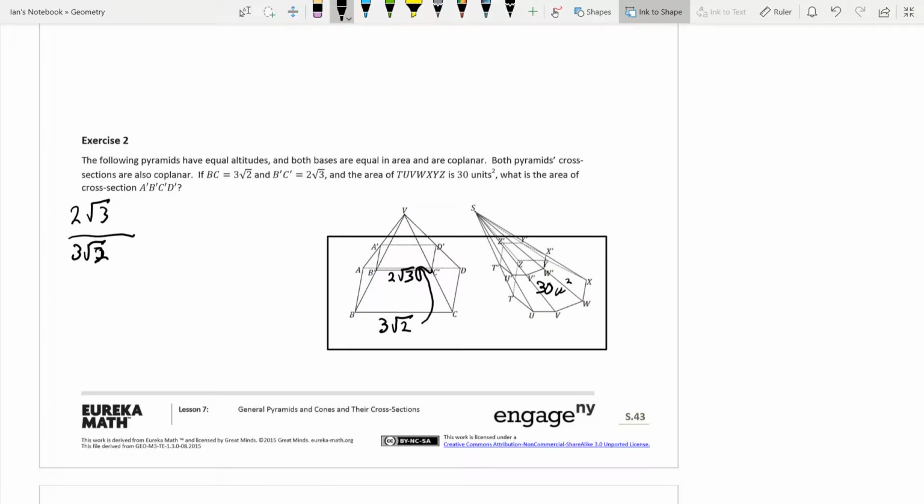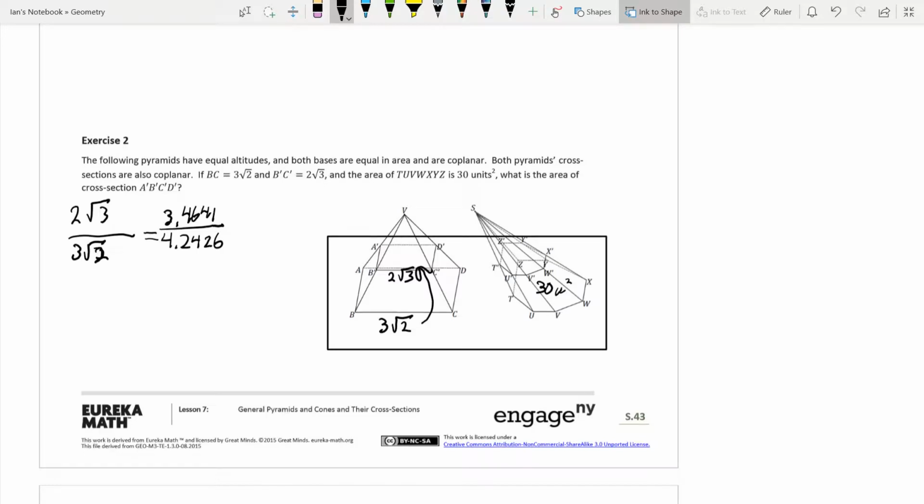So doing that, what is 2 root 3 divided by 3 root 2? I want to say it's like 0.84 something. So 3 times the square root of 2 is 4.2426, and 2 times the square root of 3 is 3.4641.